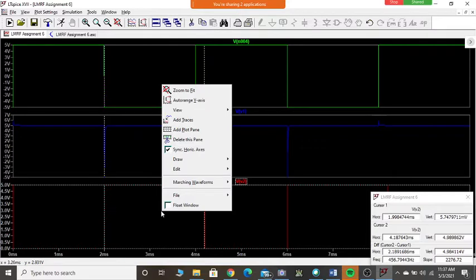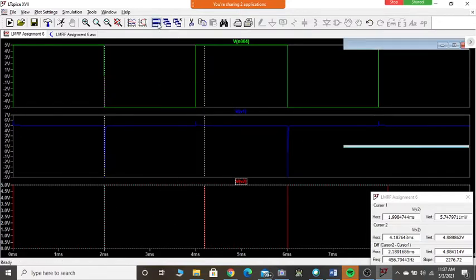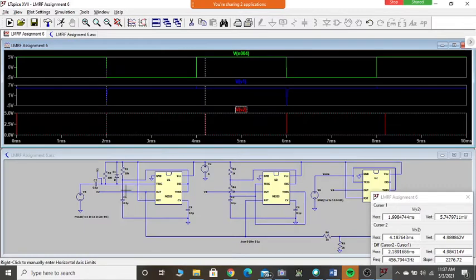Shall I add the capacitor voltage also? What I'll do is go back to my circuit and add my capacitor voltage.